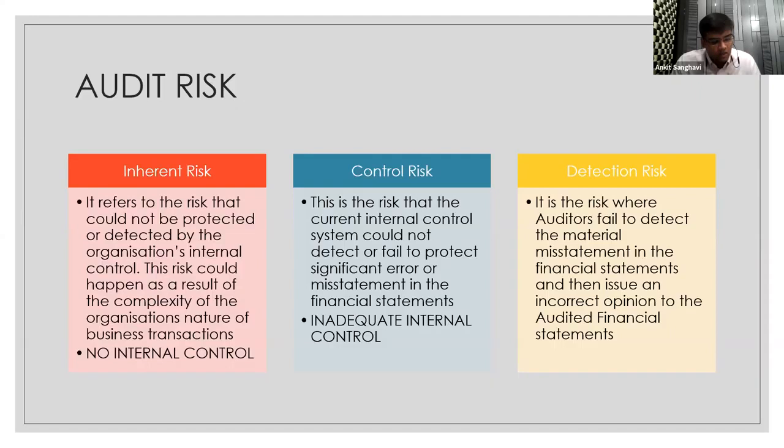Control risk is primarily those risks where, as I mentioned, the internal controls are inadequate. For example, no proper segregation of duties, non-verification of transactions, which we discussed initially, where the vouchers are not signed, approvals are made without proper authorization. There is no proper mechanism of authorization. For example, if there are two different managers, one of the managers allows air travel as a part of reimbursement, while the other manager does not allow it. So it leads to an imbalance in how the system is placed at an organization.